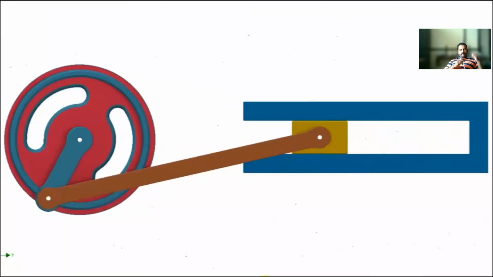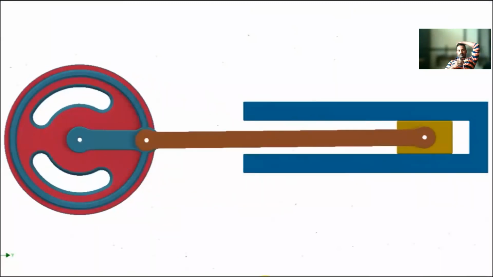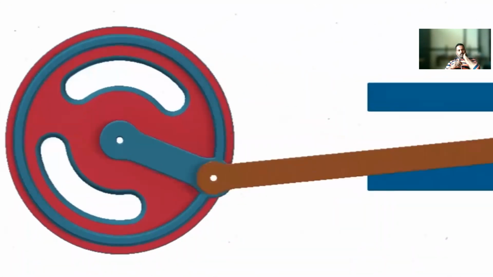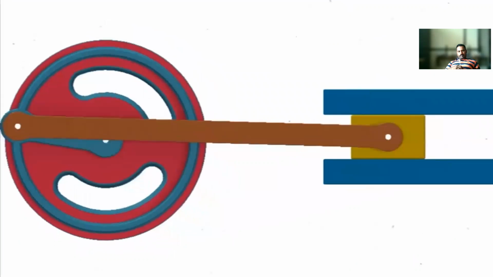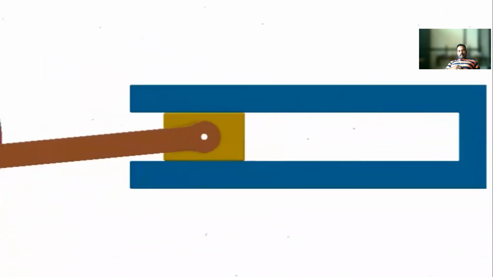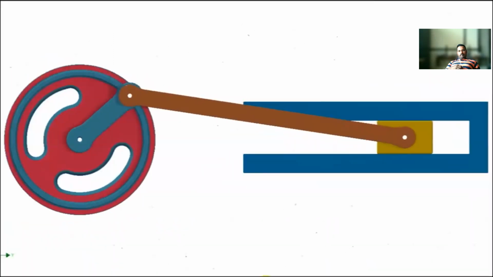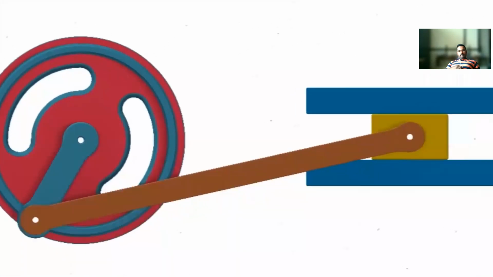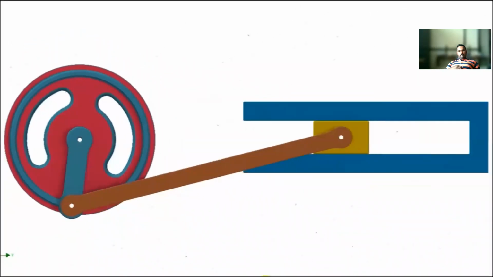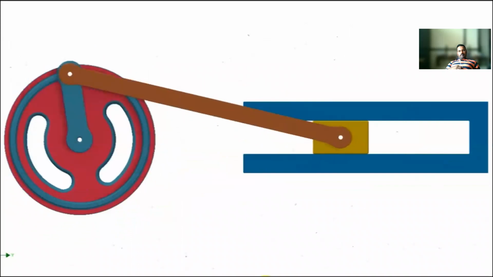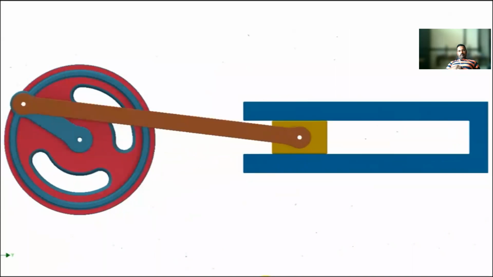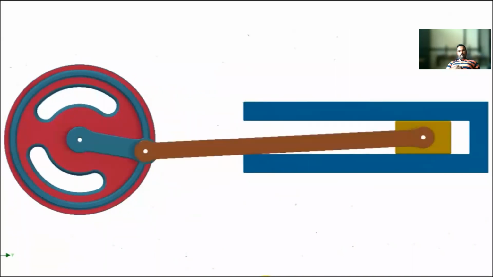This mechanism is composed of three important parts: the crank, which is a rotating disc; the slider, which slides on a fixed plane; and the connecting rod, which joins the crank and the slider. This mechanism is a kinematic inversion of a 4-bar chain, with 1 sliding pair and 3 turning pairs.